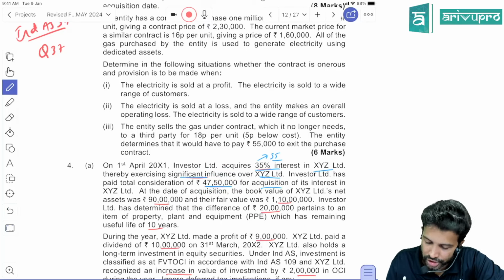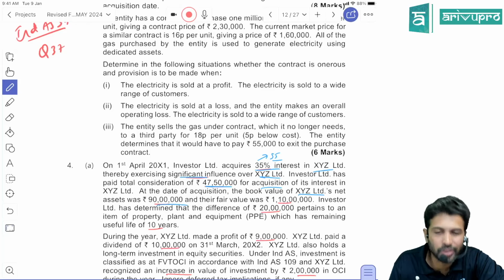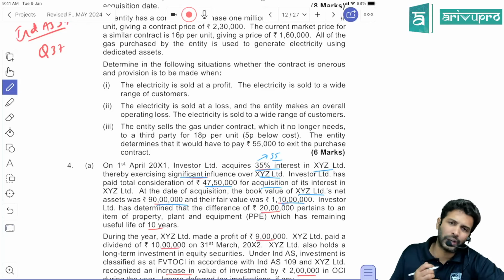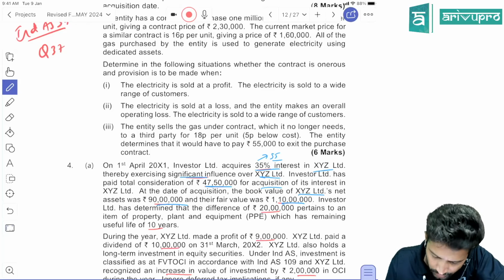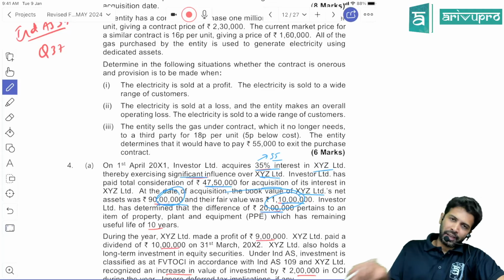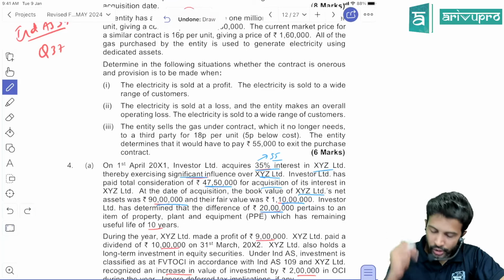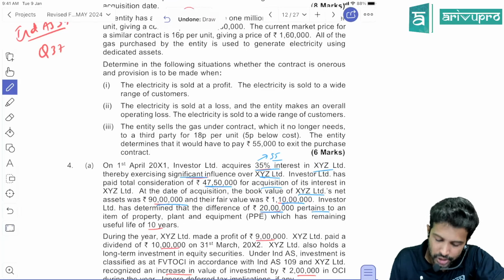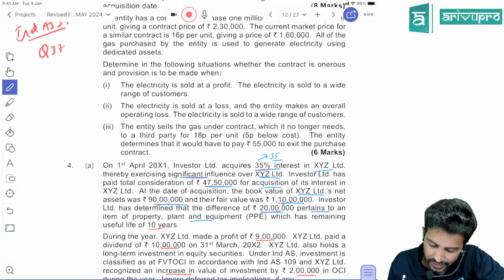At the date of acquisition, the book value of XYZ ka net asset was 90 lakh. Fair value was 1.1 crore. So there is a difference. The investor has determined the difference of 20 lakh, as in 90 lakh minus 110 lakh. Now that difference pertains to an item of PPE which has a remaining useful life of 10 years.